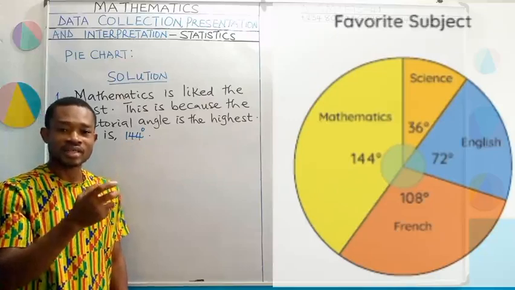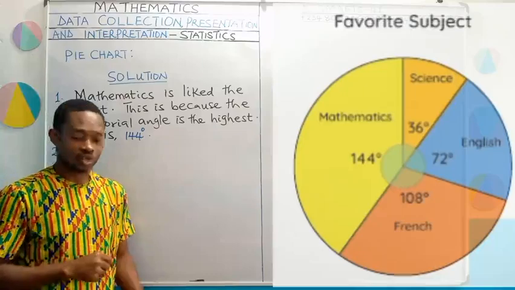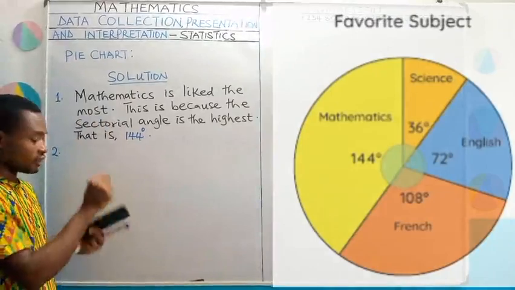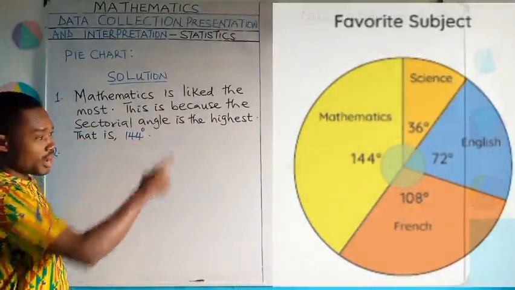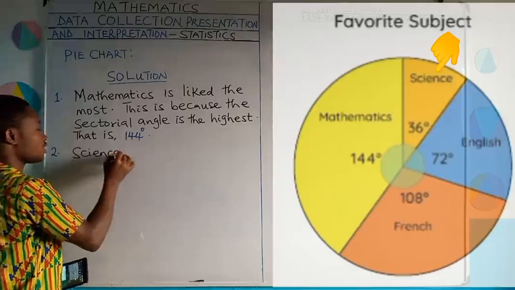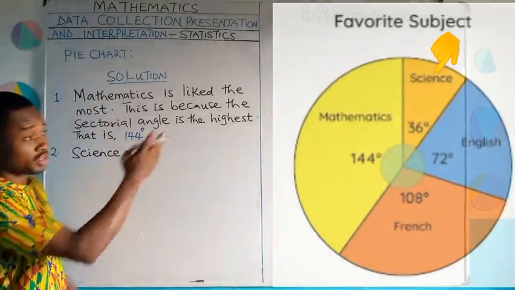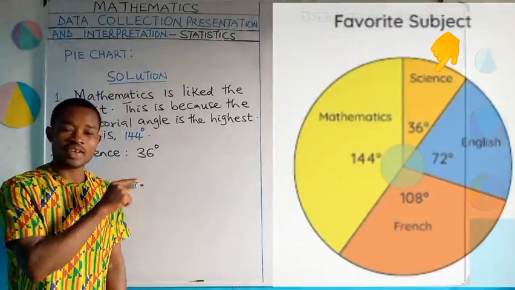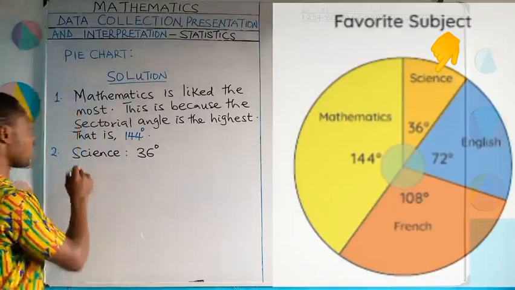So how do we get this number of students? We will do a calculation using the formula of sectorial angle, okay? Our interest is the number of students that said science is their favorite subject. So for science, the sectorial angle is 36 degrees. So I'm going to write science, 36 degrees. That's the sectorial angle as we see from the pie chart. So what do we do to get the number of students whose response gave this 36 degrees? It's simple. We're going to recall the formula for calculating sectorial angle.